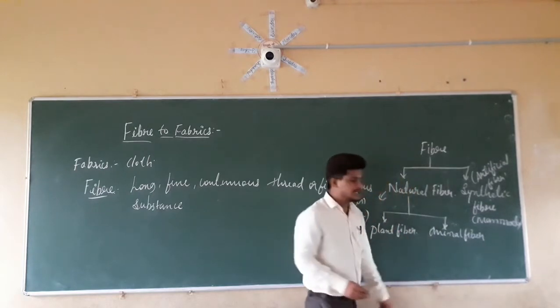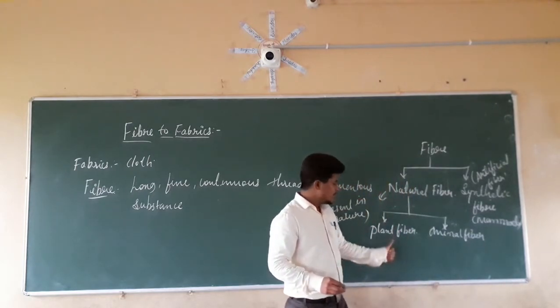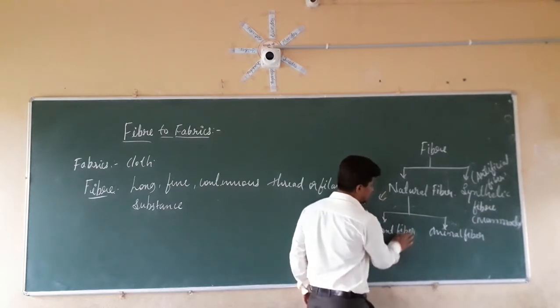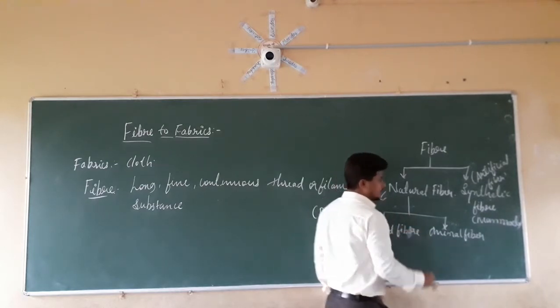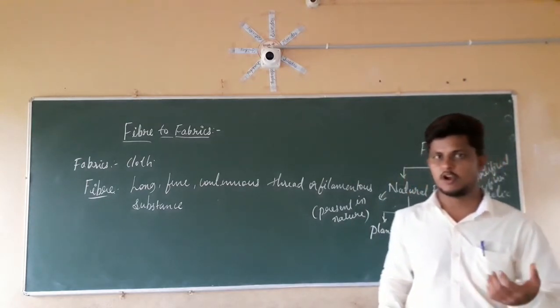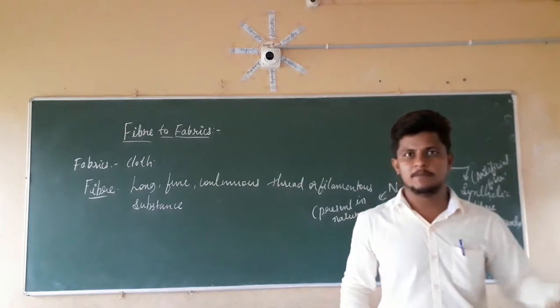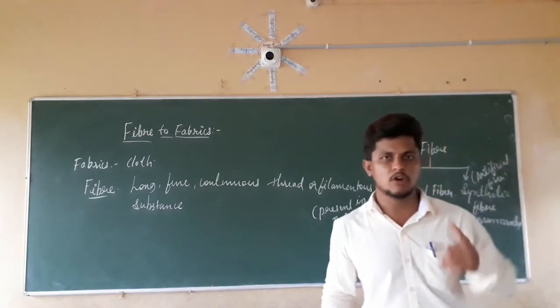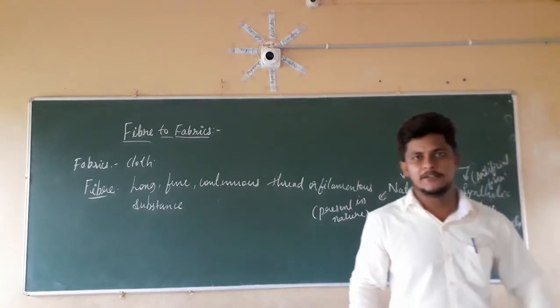So what are plant fibers? Here the source of the fiber is a plant. We get the fiber from the plants. If you take the example of cotton, cloth is made from the cotton fiber. So from where do we get the cotton? From the cotton plant. So it is a plant fiber.